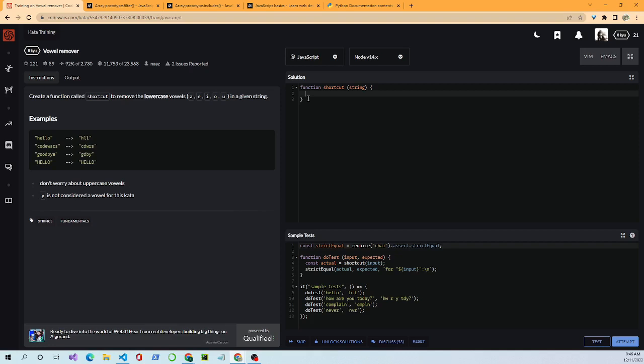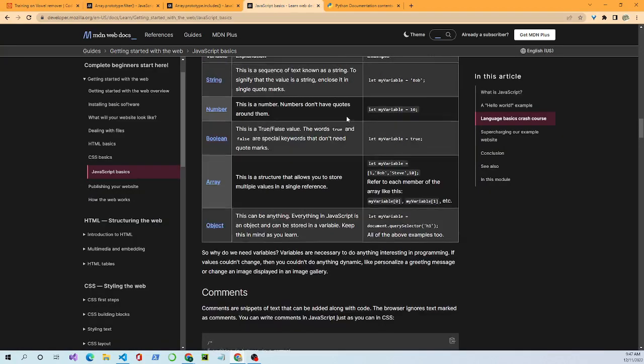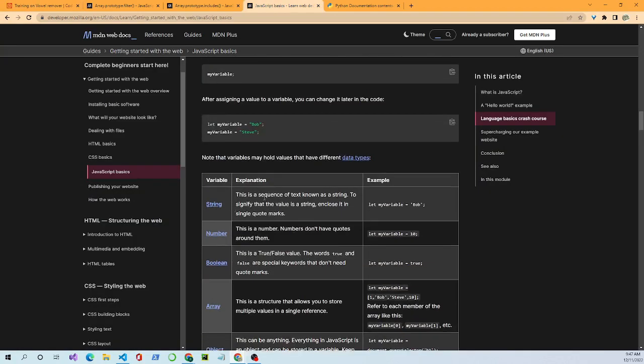As a parameter, we're accepting a string. A string is one of the basic data types in JavaScript. It's a sequence of text enclosed in quotation marks, single, double, or backtick marks.